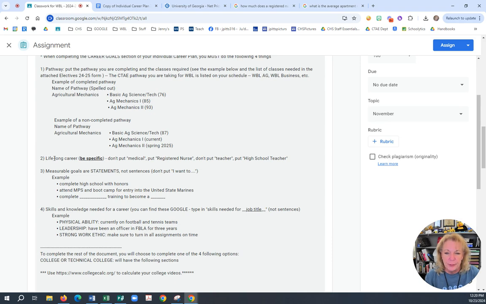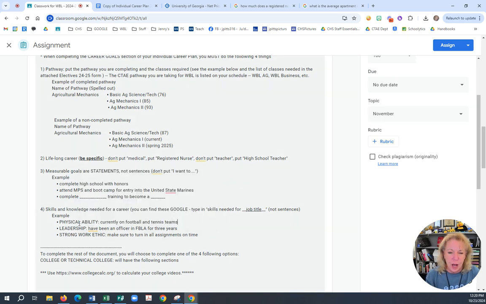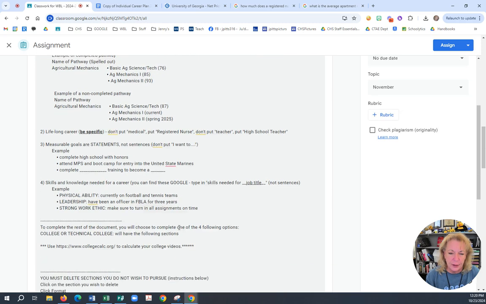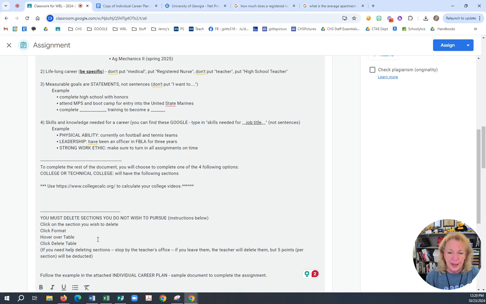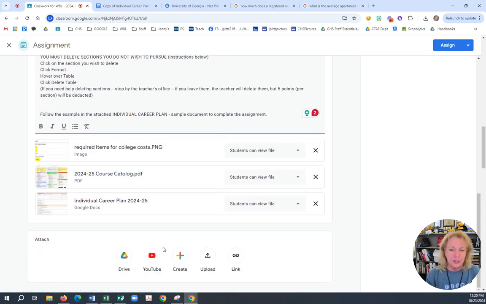Now, be specific about your long-term goals. Make sure your statements are not sentences, they are statements. Make sure that for your abilities, you have the ability in caps, and then you tell me how you've been doing it. Then delete the sections that you do not want, and attach it to the end.